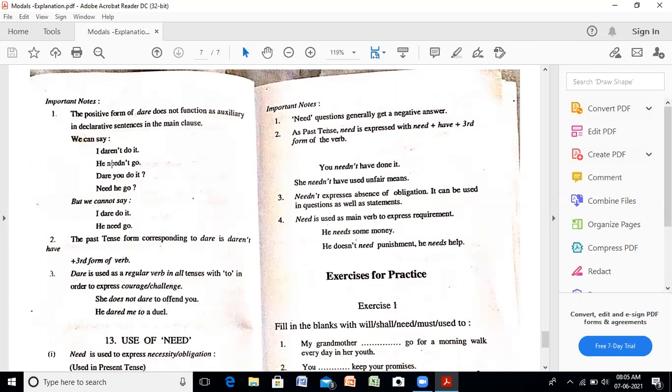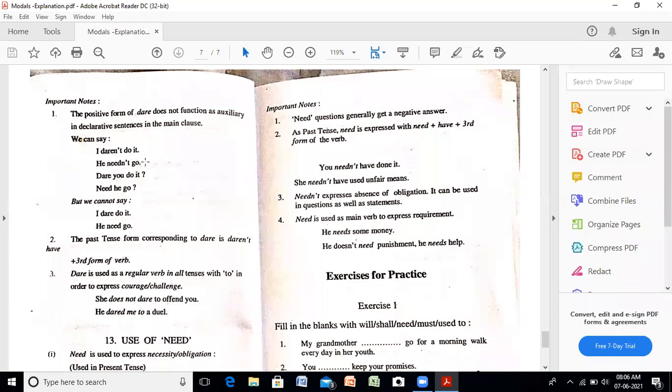We can say I dare not do it. He need not go. Dare you do it? Need he go? But we cannot say I dare do it. Note down the difference कि जब आप dare को as a modal verb या helping verb use कर रहे हो, तो we can use the negative form. I dare not do it. I dare do it नहीं होगा.